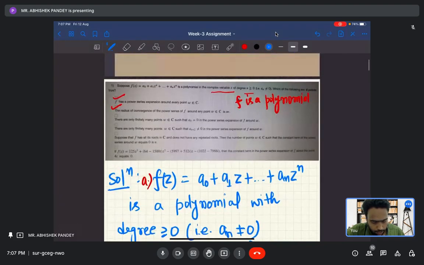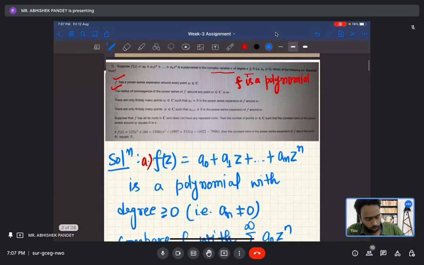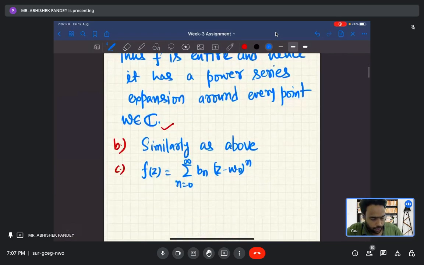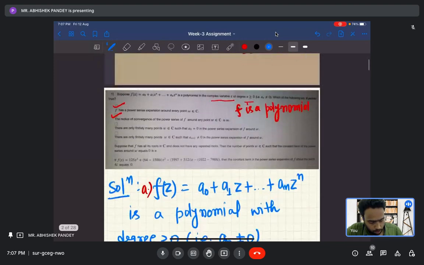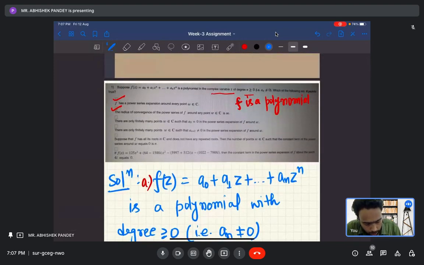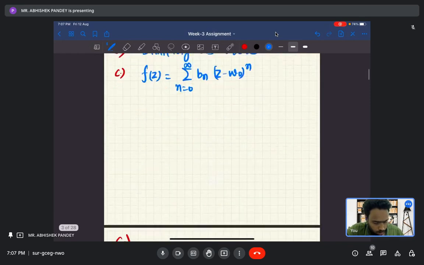Now it is asking whether there are only finitely many w's such that a_0 equals 0. Here a_0 is the constant term, which in the case around 0 is nothing but f(0). In other cases, the constant term is f(w_0). So a_0 is nothing but f(w_0), and a_0 equals 0 means f(w_0) equals 0.